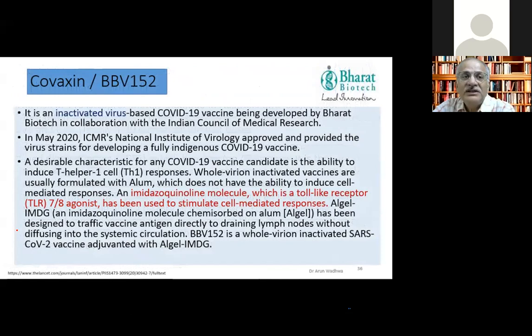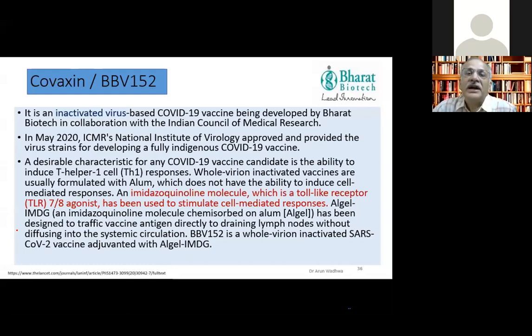Then coming to our second vaccine, which is called BBV152. This vaccine is an inactivated vaccine like the Chinese vaccine, developed by Bharat Biotech along with ICMR and NIV. Without going into much detail, the difference between this and the Chinese vaccine is that this has a very good compound. Along with the alum adjuvant, it has an IMDG compound, which is an imidazoquinoline molecule, a toll-like receptor agonist of TLR7/8.